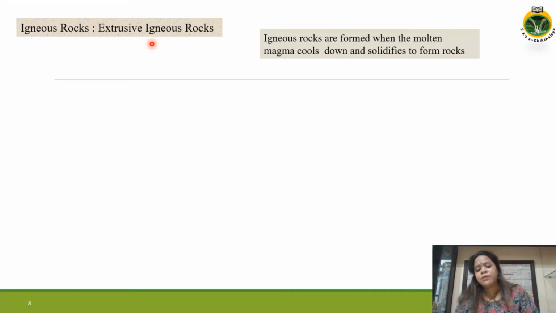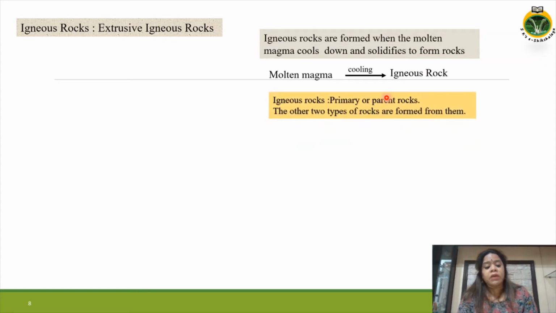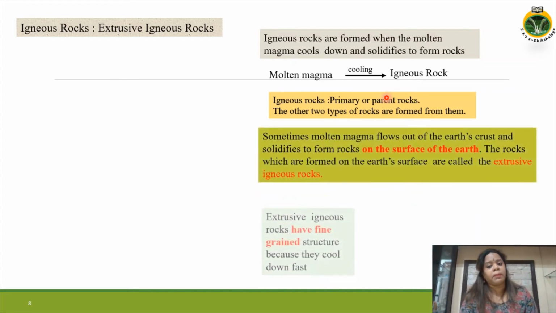As we have seen in the last slide, the rocks formed when molten magma cools down and solidifies are called igneous rocks.